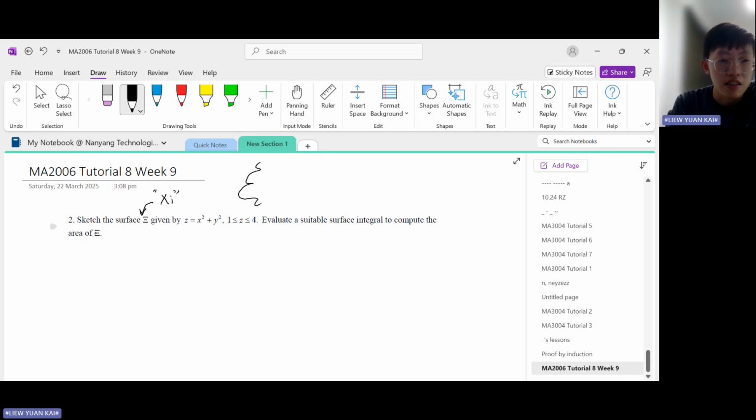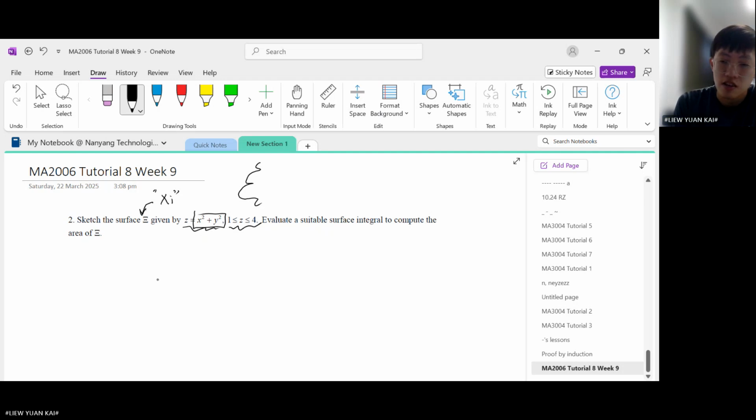Sketch the surface psi given by this equation, bounded between z equals 1 and z equals 4. Evaluate a suitable surface integral to compute the area of psi. Let us sketch how this looks. Take a look at this. You notice that this is the form of a circle.